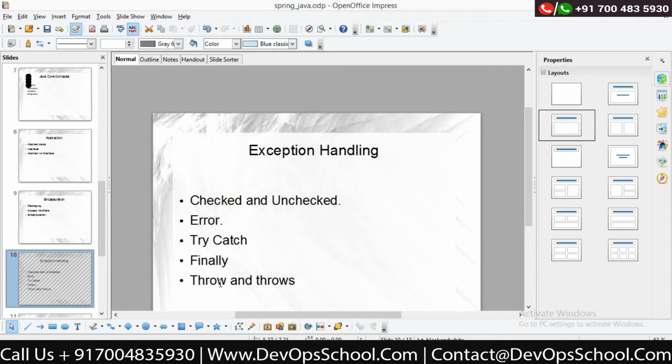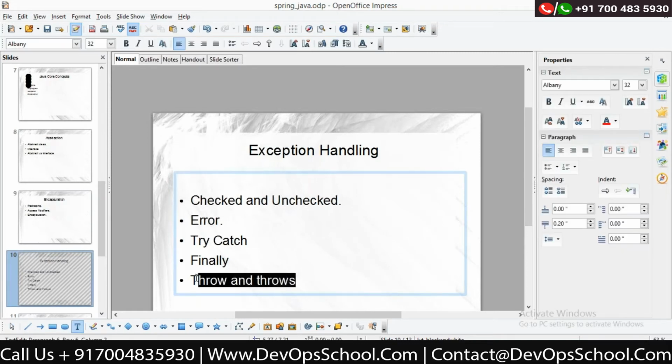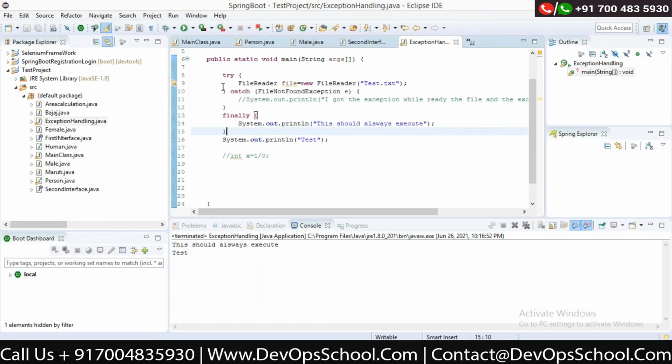Okay, so there are two more keywords, which are throw and throws. So when I was explaining this try catch, I'll remove this for example.